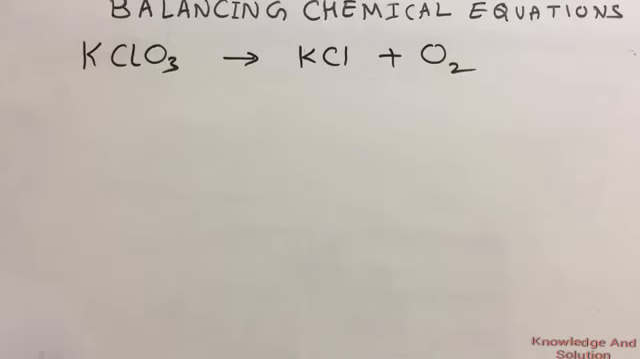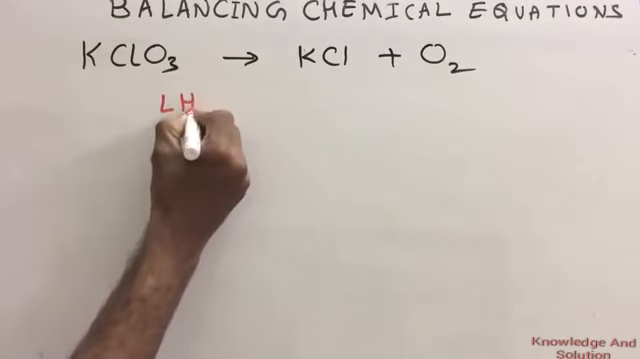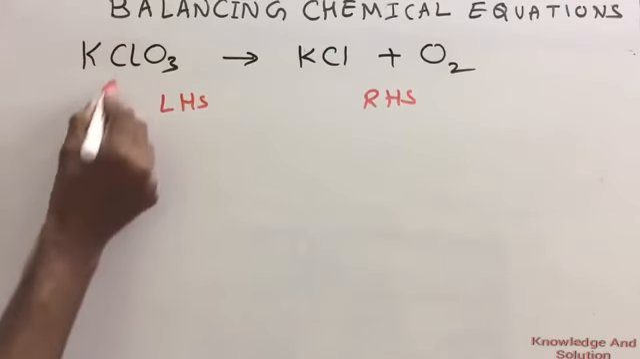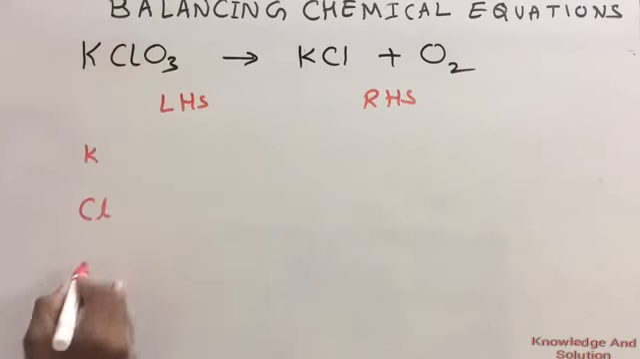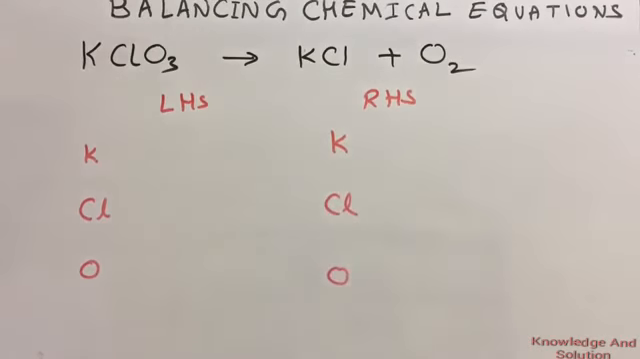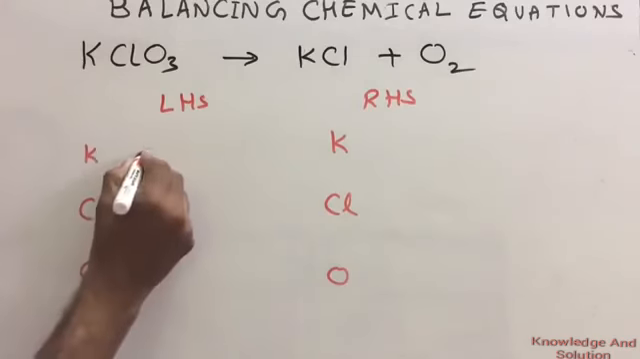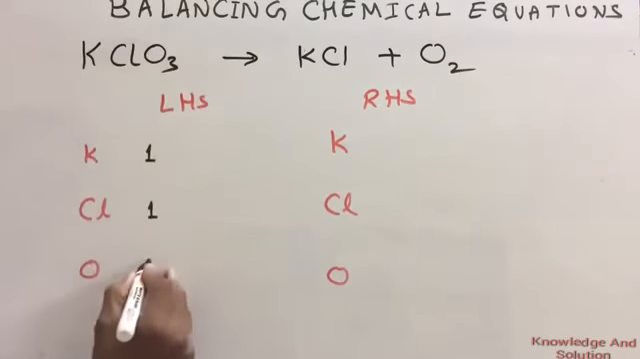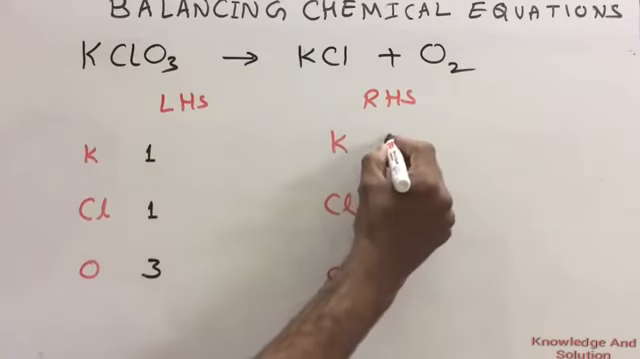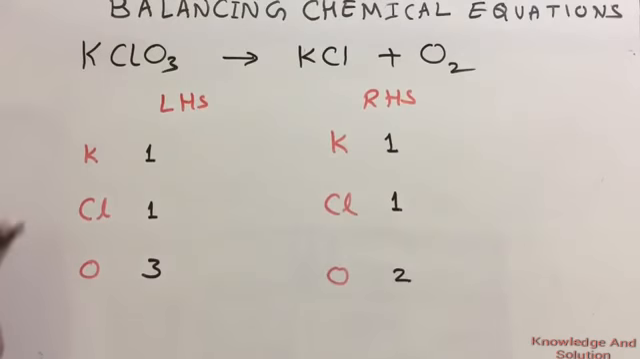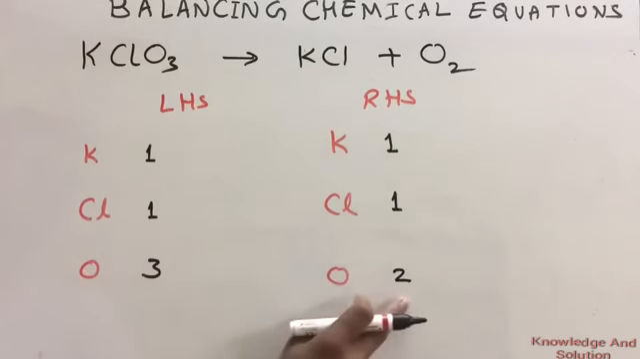Let us balance one more equation. Write LHS, RHS, potassium, and then chlorine, and then oxygen. Same elements. Number of potassium on LHS 1, chlorine also 1, oxygen 3. Here on RHS potassium 1, chlorine 1, oxygen 2. Potassium and chlorine are balanced. Now check with oxygen. Here 3, here 2.